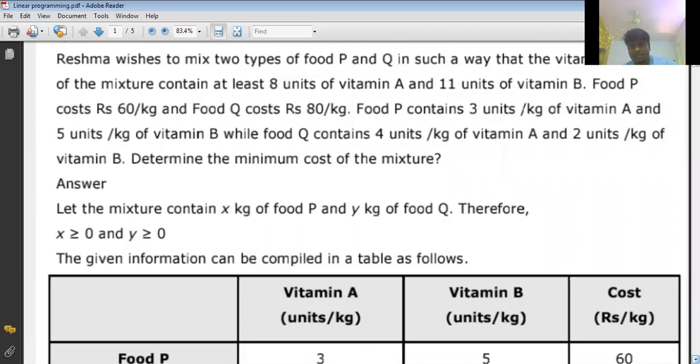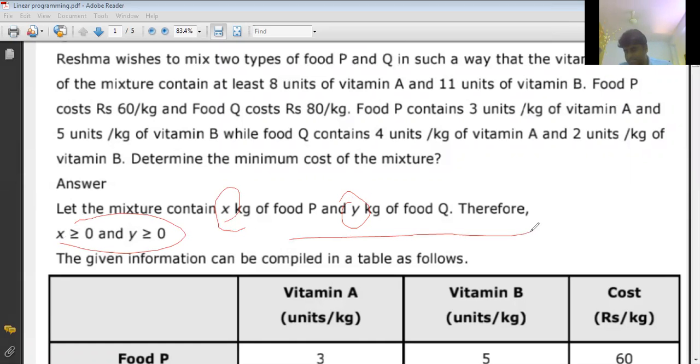Since we are finding the minimum cost, we write how many kgs of food P are used and how many kgs of food Q are used. So we start with: let the mixture contain x kgs of food P and y kgs of food Q. Obviously x greater than or equal to 0 and y greater than or equal to 0.